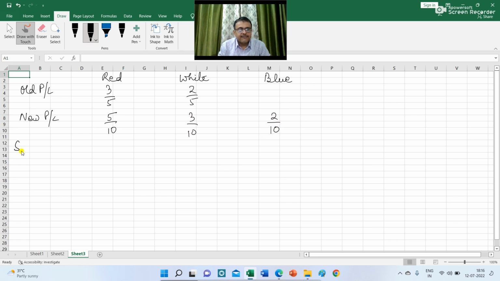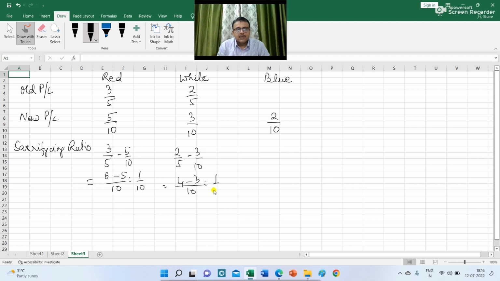So what is the sacrificing ratio? Sacrificing ratio of Red and White: 3/5 minus 5/10, so this will be 6 minus 5 over 10, that is 1/10, and 2/5 minus 3/10. So the sacrificing ratio between Red and White is 1:1.